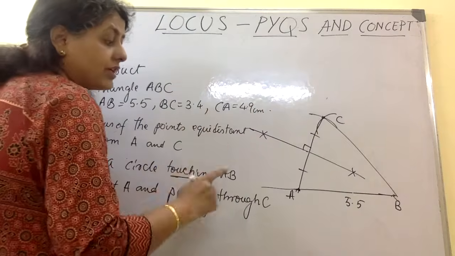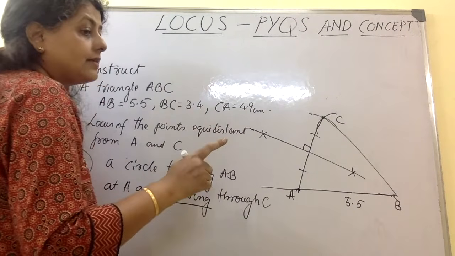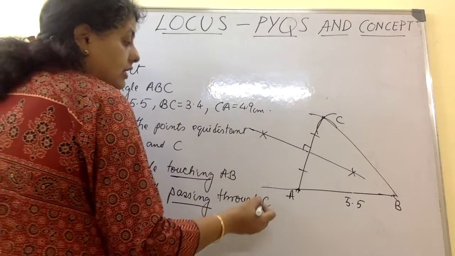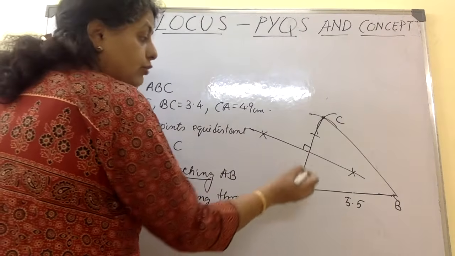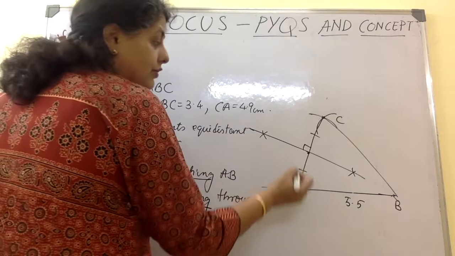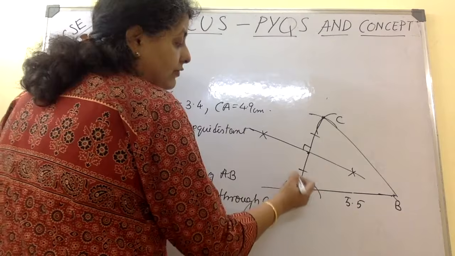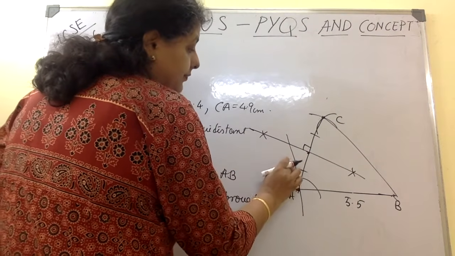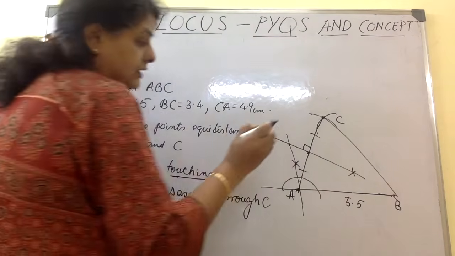What to do? If it is a tangent, your radius has to be at 90 degrees. For a tangent, the radius has to come at 90 degrees at this point. So you can't take this point because this is not at 90 degrees. What you have to do is draw at this point a 90-degree line, and this 90-degree line is going to touch this somewhere.